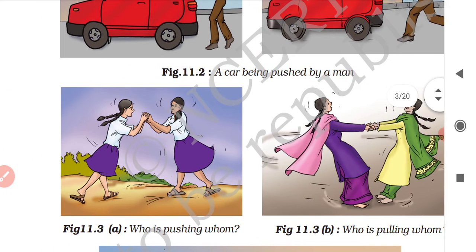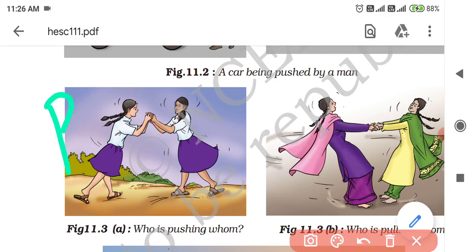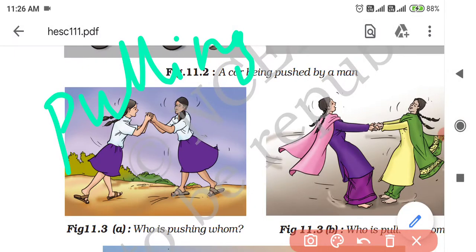Right. So if both the objects are capable of applying force on each other, then the interaction between them can be of pulling and pushing.